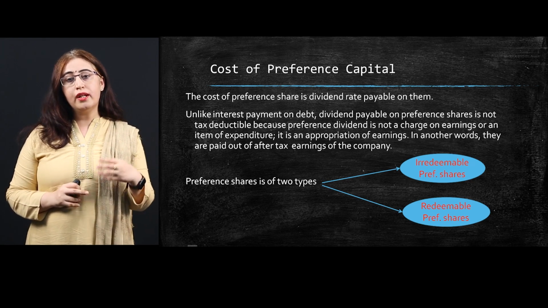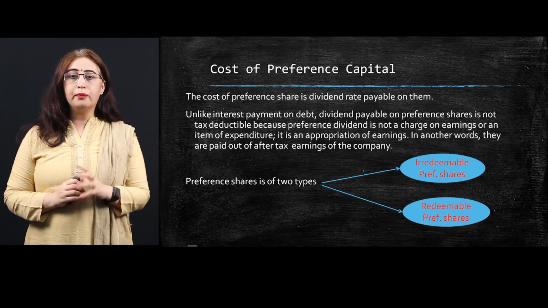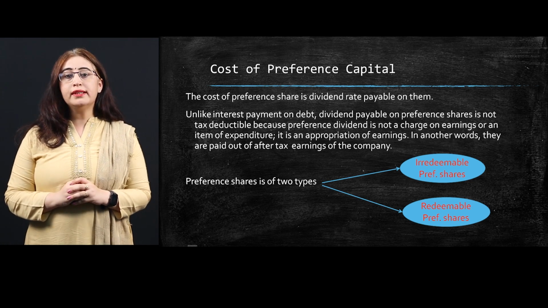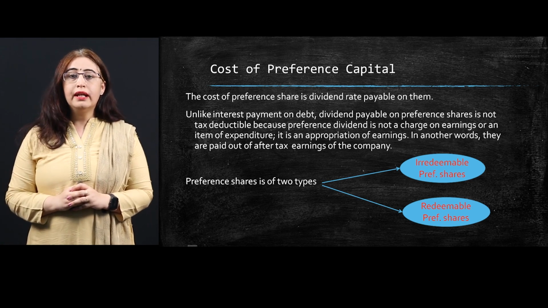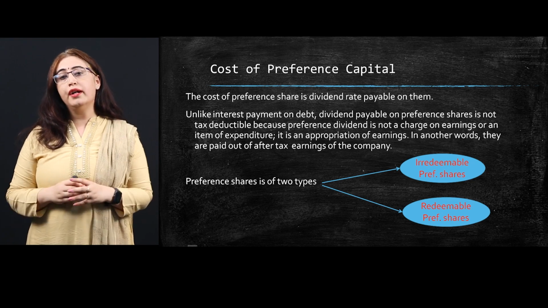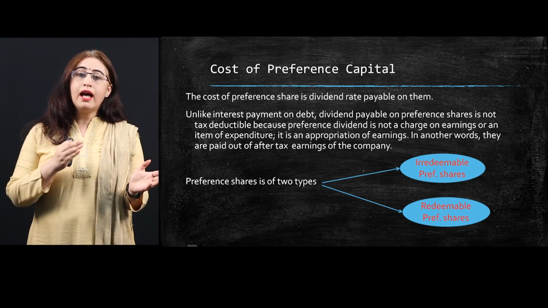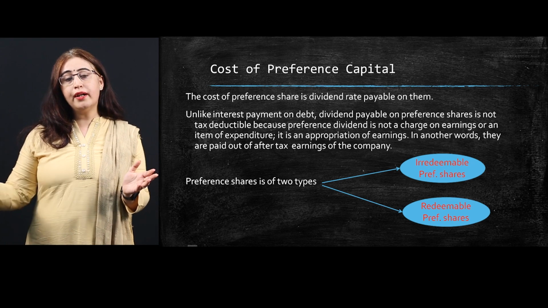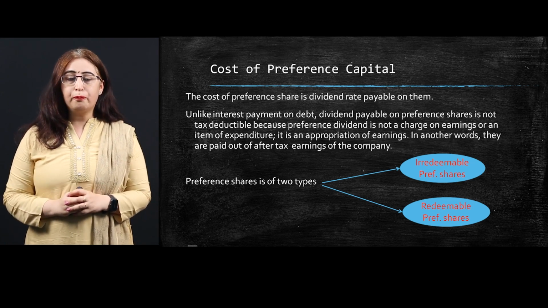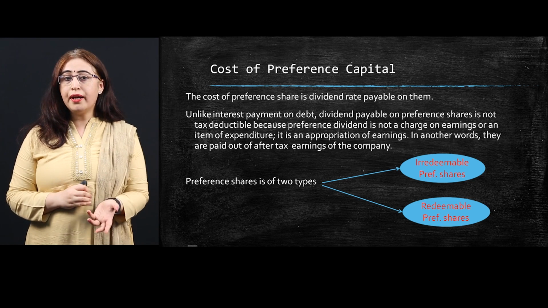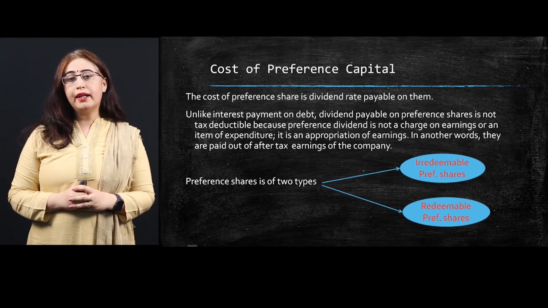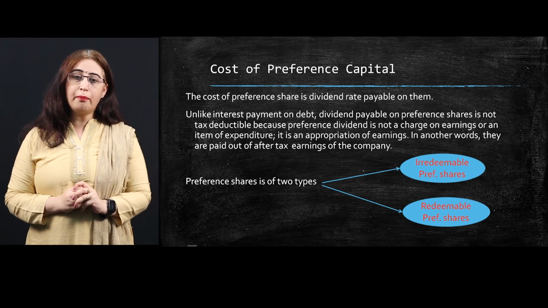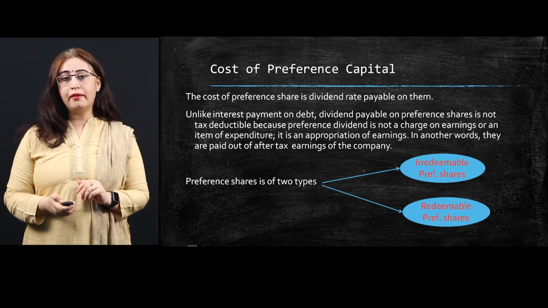The calculation of interest and tax is already done, because the preference dividend is not a charge or an item of expenditure. It is over and above your tax calculation. It is an appropriation of earnings, divided first among the preference shareholders, and if anything remains, it goes to the equity share capital. In other words, they are paid out of after tax earnings of the company. Like debt capital, we classify preference capital into irredeemable and redeemable.